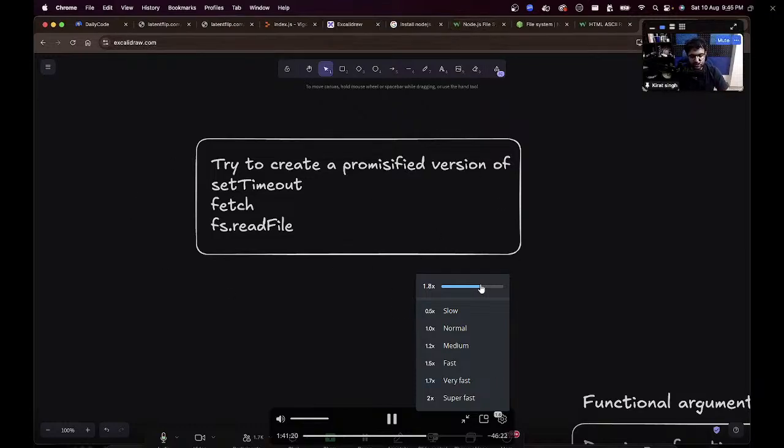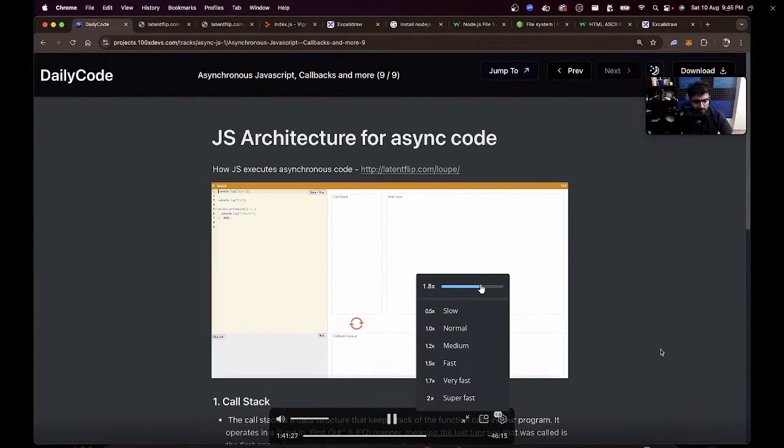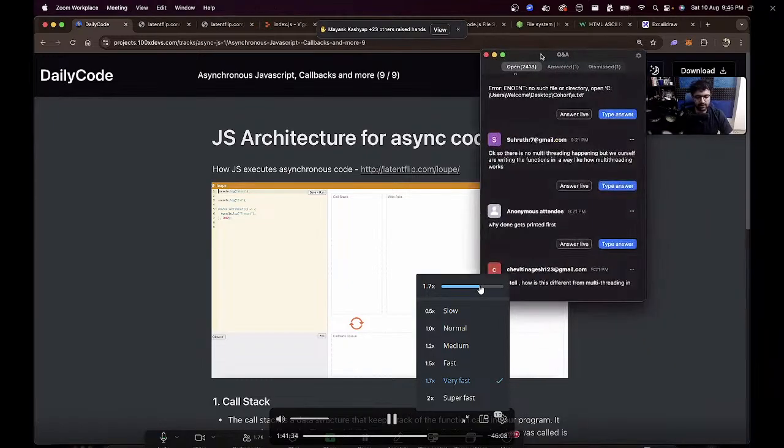Great, 92% understands this. I'm still here for doubts, but I think that's all I had for today's class. If you have any more questions, I'm sticking around here for the next 20 minutes. So let me look at Q&A for a bit and try to answer any questions you might have. Obviously the class is done. Thank you everyone for joining. Tomorrow we will understand promises and async await, and then we'll go from there.